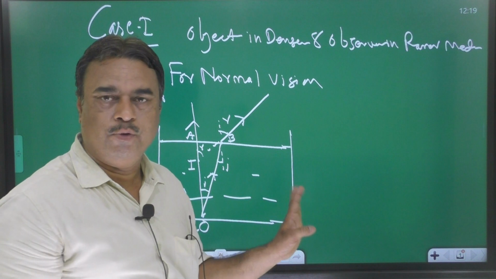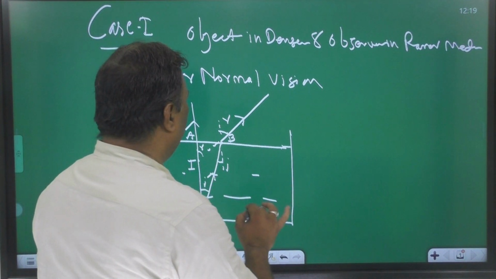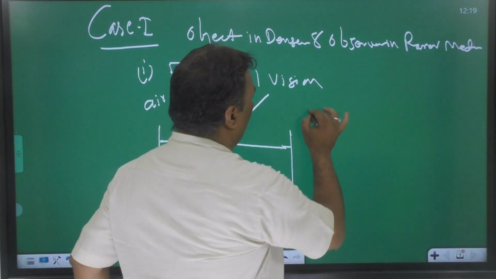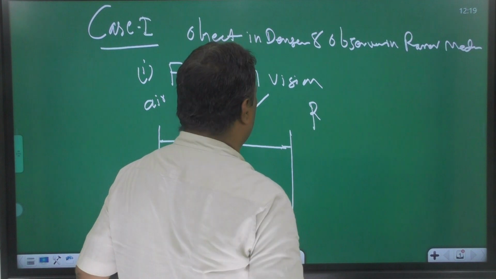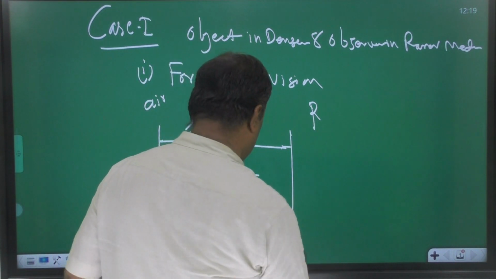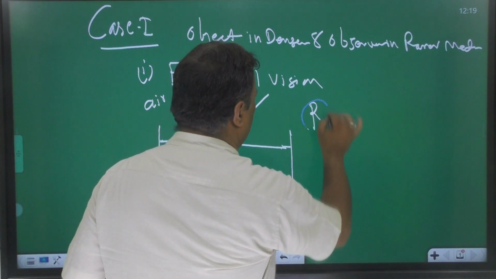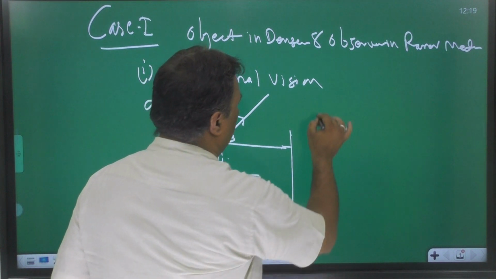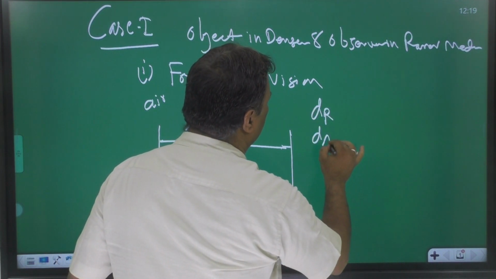I am now doing the proof for this question. Before starting the proof, what is the real depth? D real and D apparent.